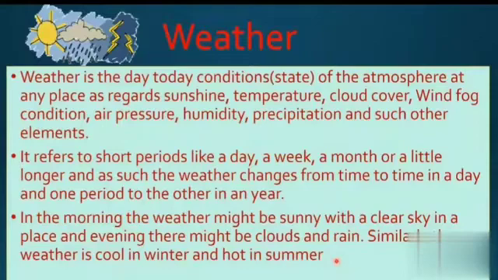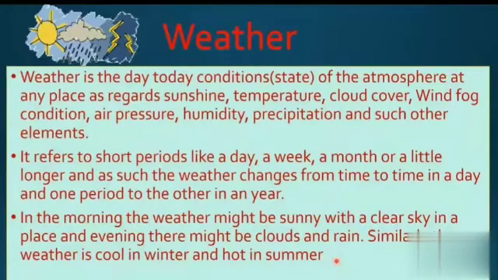It refers to short periods like a day, a week, a month or a little longer. Weather changes from time to time in a day and from one period to another in a year. In the morning the weather might be sunny with a clear sky in a place, and in the evening there might be clouds and rain.